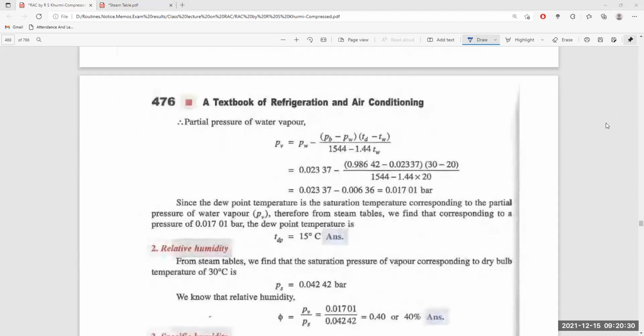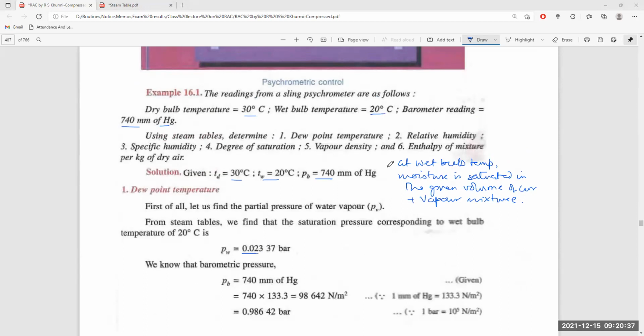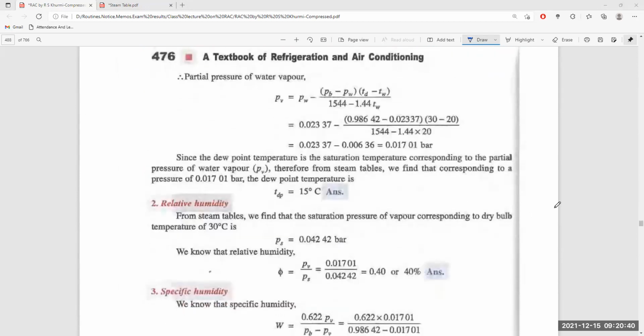So the first answer is given. The dew point temperature is equal to 15 degrees centigrade. Then we have to go. First, we have to know the dew point temperature. That is given here, calculated here.